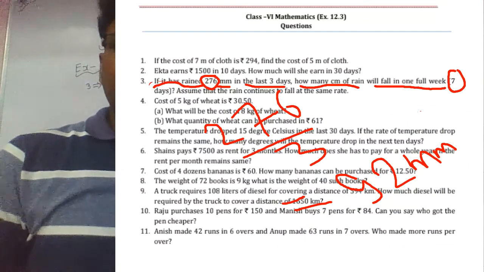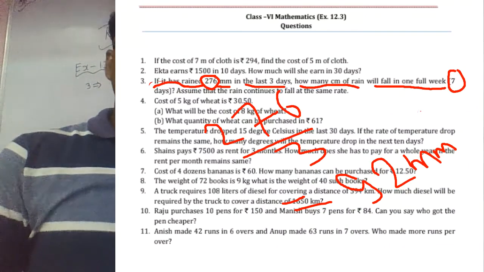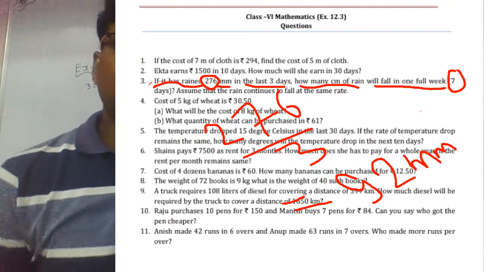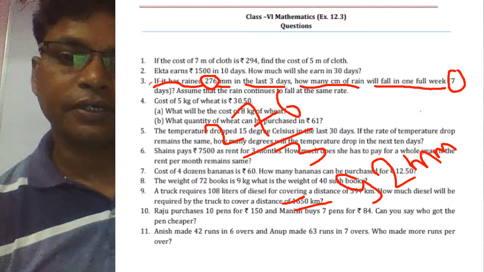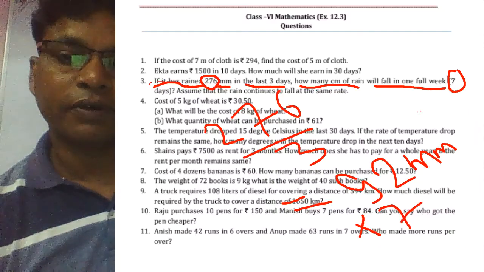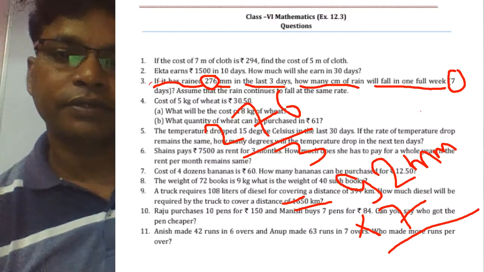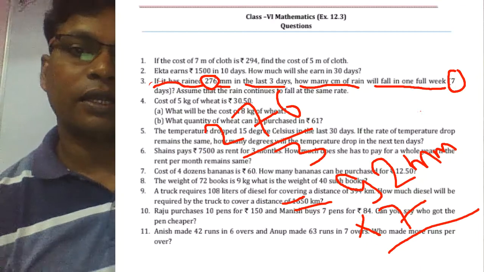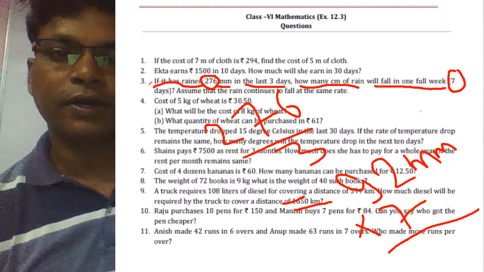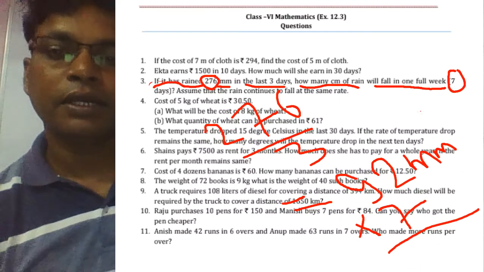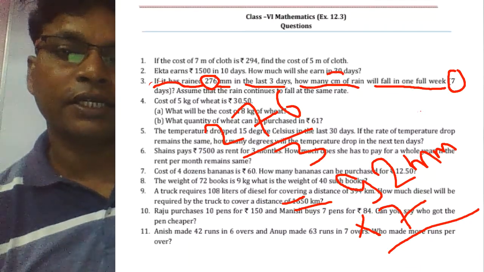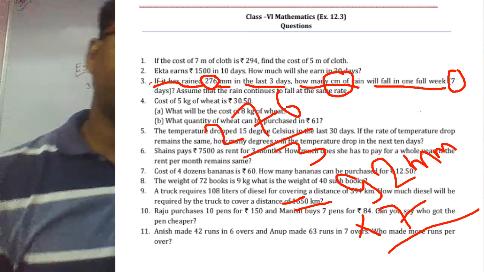92 millimeter rainfall in 1 day. Clear? So the question asks, how many centimeter of rain will fall in a full week, means in 7 days. So if you multiply 92 by 7, then you obtain rainfall in 7 days, in millimeter. Clear?